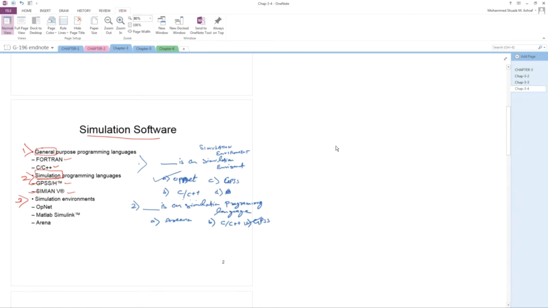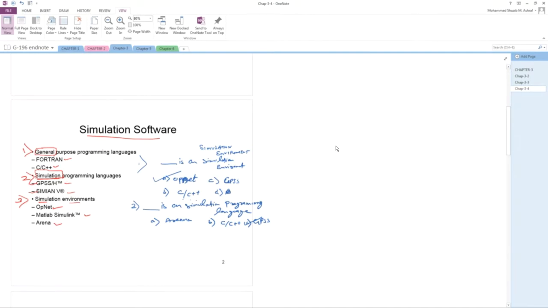Okay, next, simulation environment. Simulation environment means the environment in which you want to develop a model. So simulation environments are OPNET, MATLAB Simulink, and Arena. Okay, so these are the three different things.